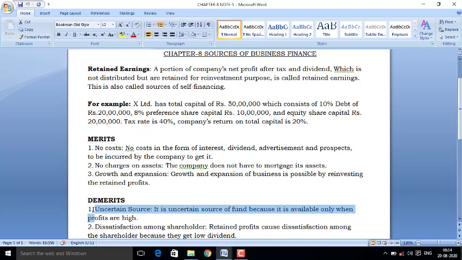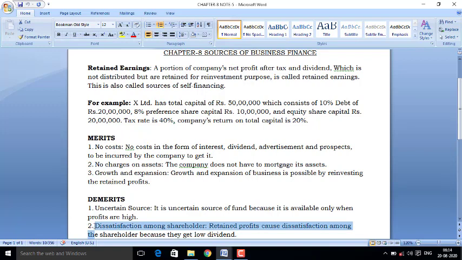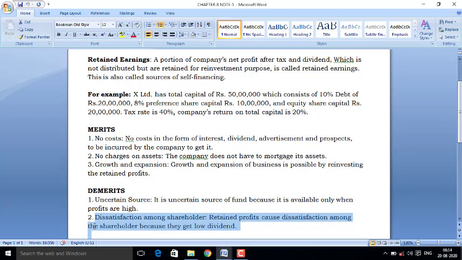If the profit is low, then it is quite impossible to maintain retained earning in the business. And if we still maintain it, the amount will be very low, which will not be suitable for growth and development of the business. That amount will not be sufficient for fulfilling the requirement of funds for raising finance.